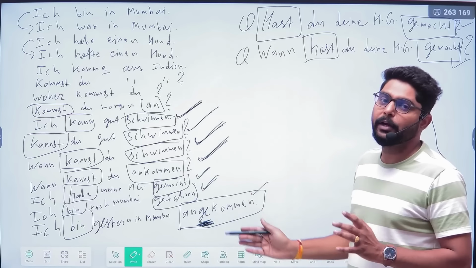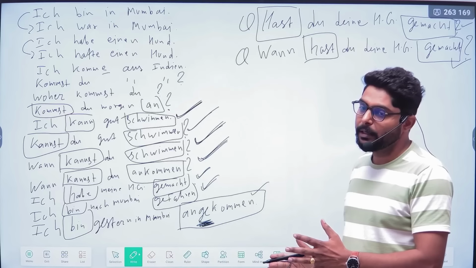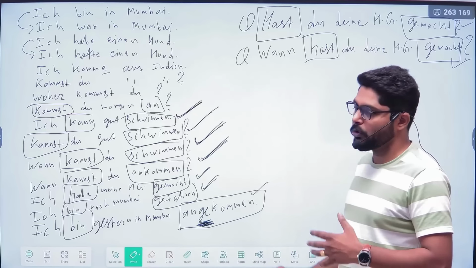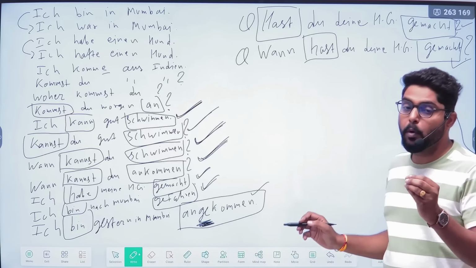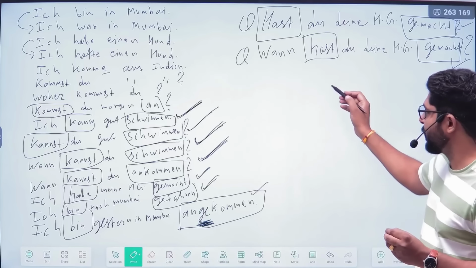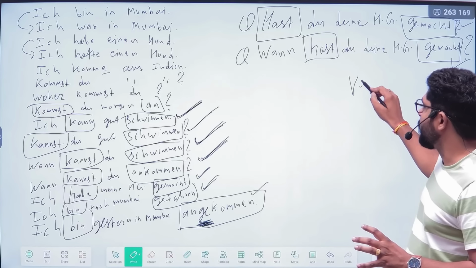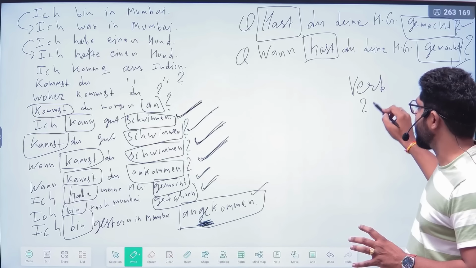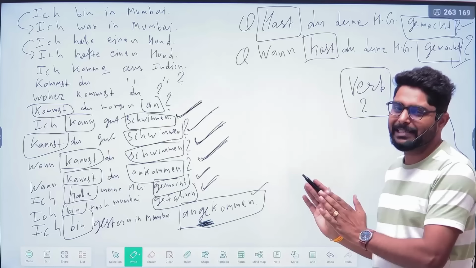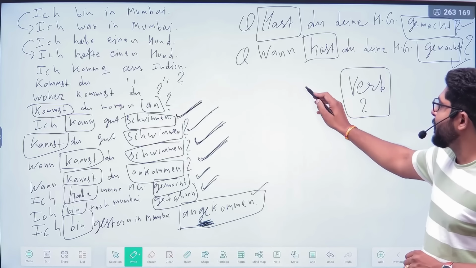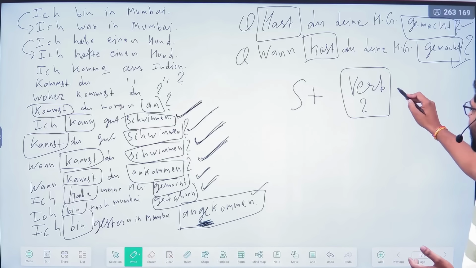So all these kinds of sentences you see in your basic German grammar. Other than these sentences, you don't see specific sentences in German. Always remember one more very important thing in German. When you are making normal sentences, then the verb position will always be second. I'm not talking about the yes and no questions or W questions. Basic sentences I'm talking about. Always remember, in the first position you have to start with the subject, verb and object.